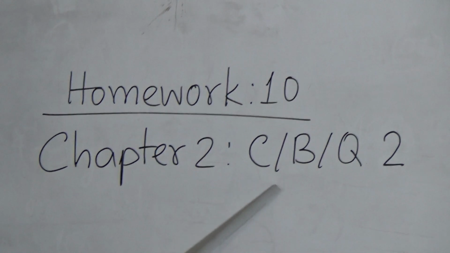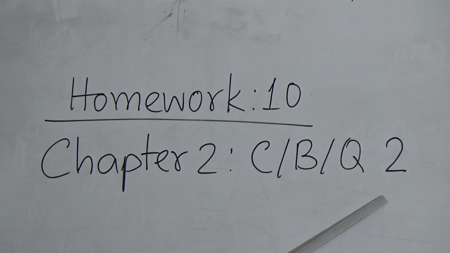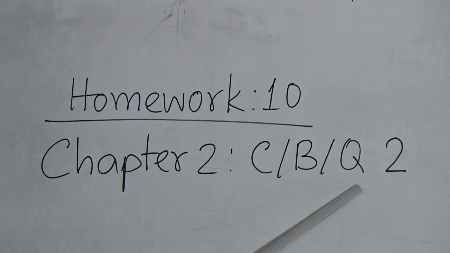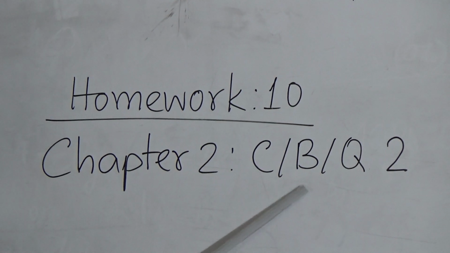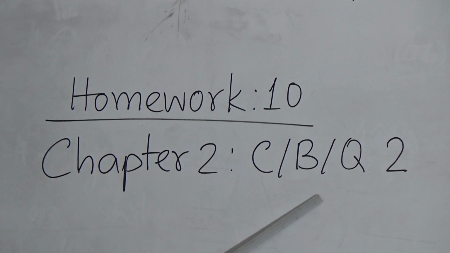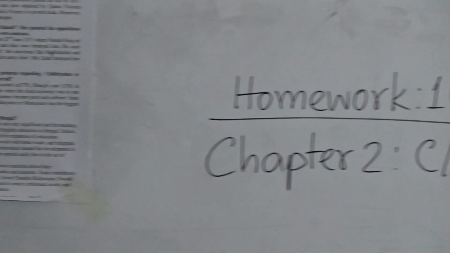And dear students, there is a homework for you. This is homework number 10. You will do competency based question 2 as your homework. That means, what was the result of the mutiny in 1857. All of you will do competency based question answer number 2 as your homework. That means, what was the result of the mutiny in 1857.